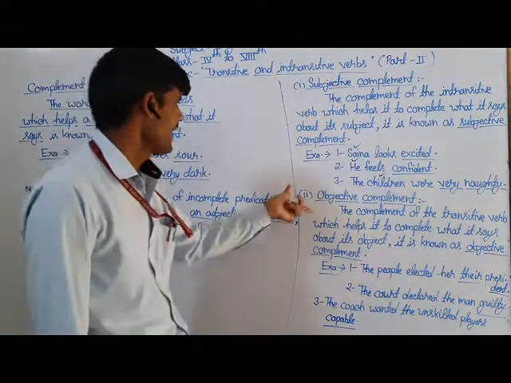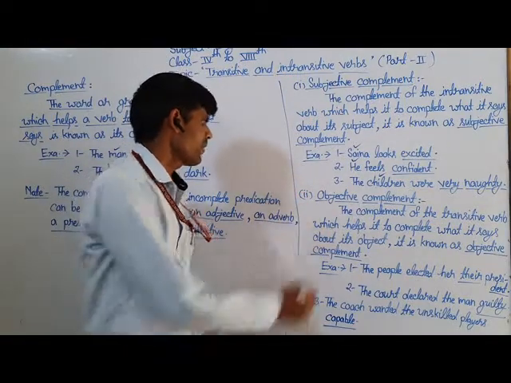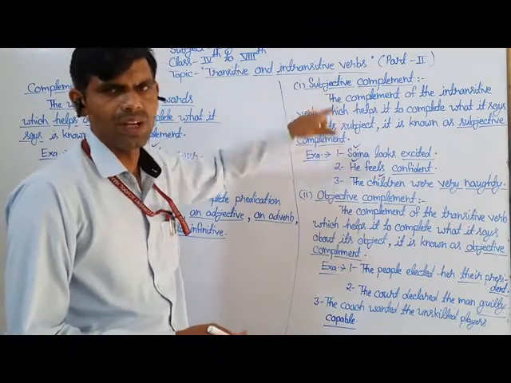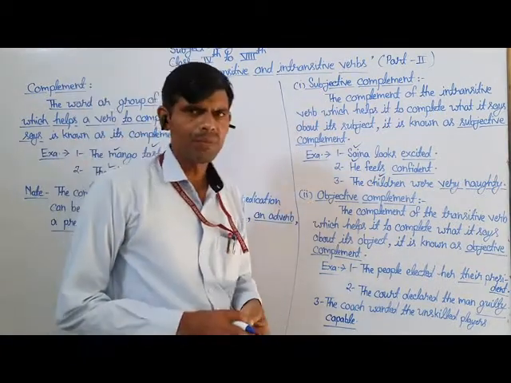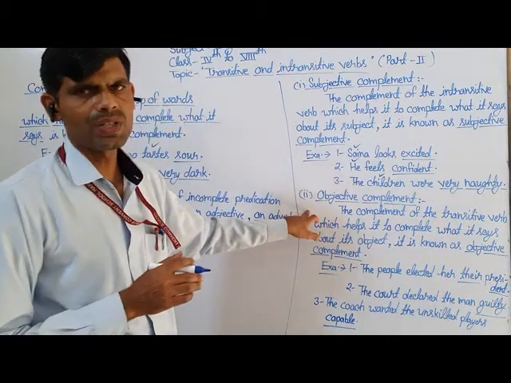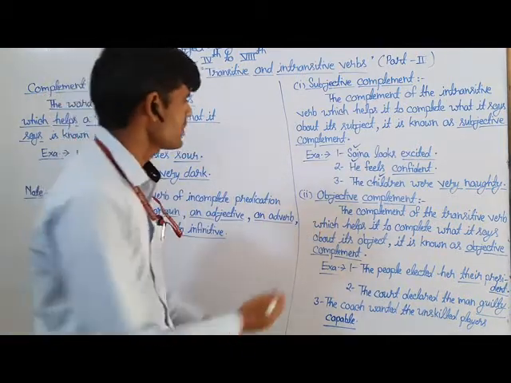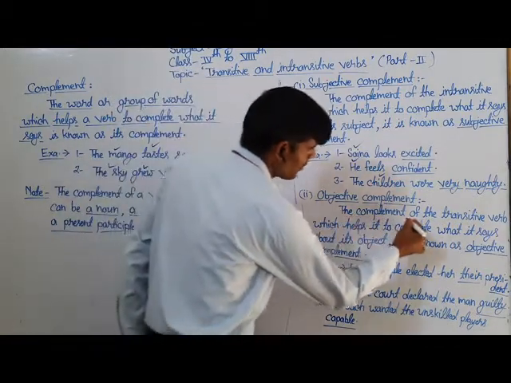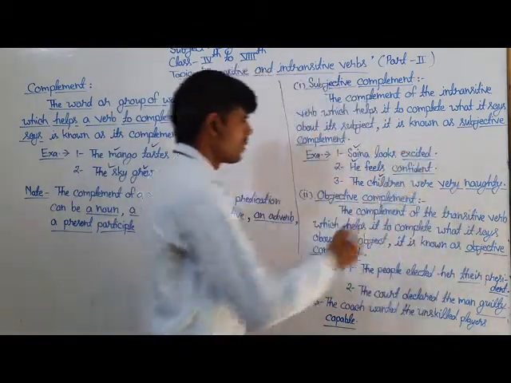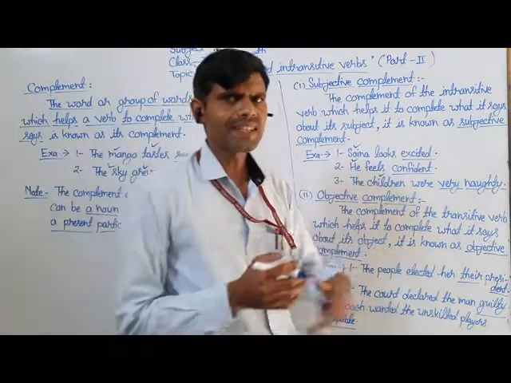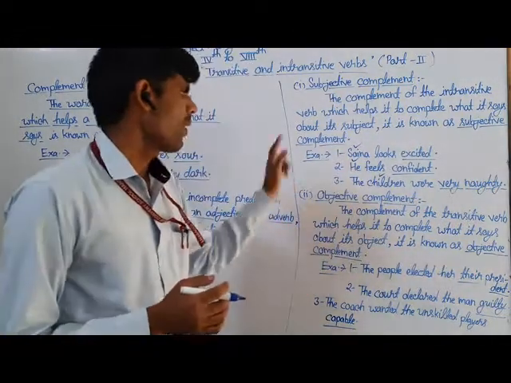And the next kind is the objective complement, just the opposite of the first one. What is objective complement? It is the complement of a transitive verb which helps it to complete what it says about its object.